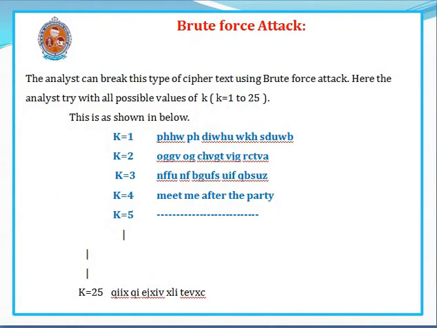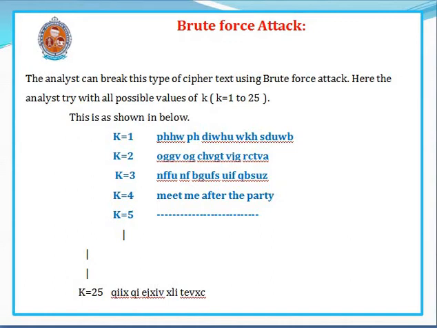Now the analyst can break this type of ciphertext using a brute force attack. Here the analyst will try all possible values of K, that is from K equal to 1 to 25. He can try when K equal to 1. He will get the given ciphertext translated to some other words like PHHW. When K equal to 2, again we get some other message. When K equal to 3, he gets some other message. When K equal to 4, he gets the message which is in readable format, so he stops the process. In this way, the brute force attack will proceed.